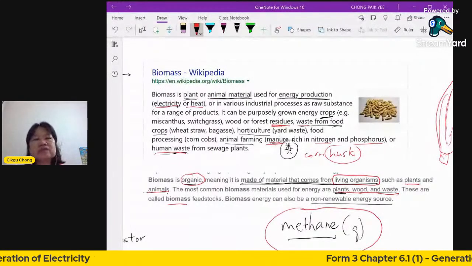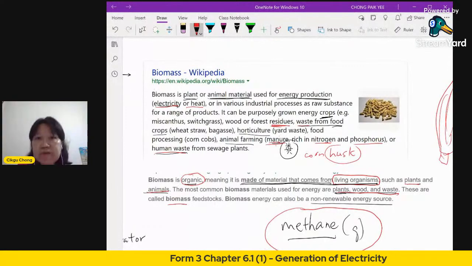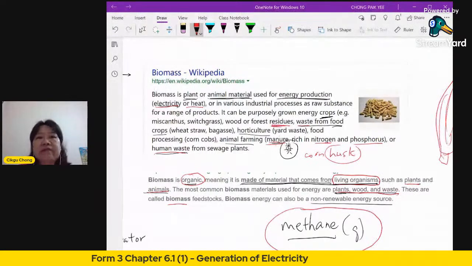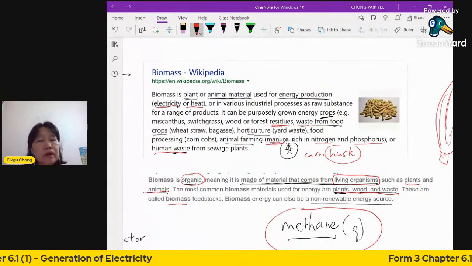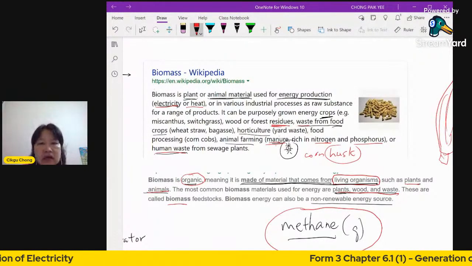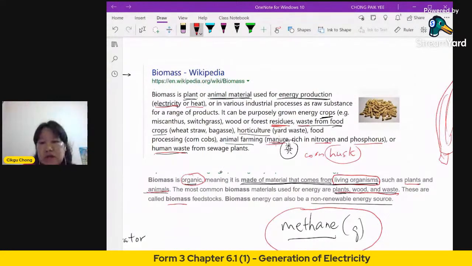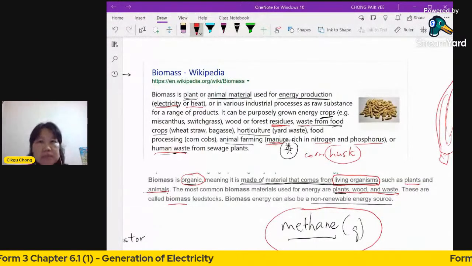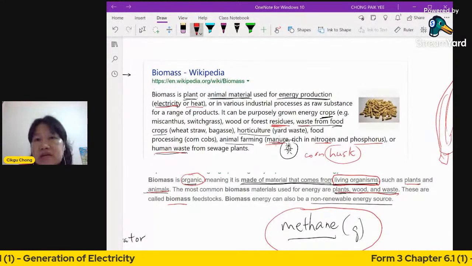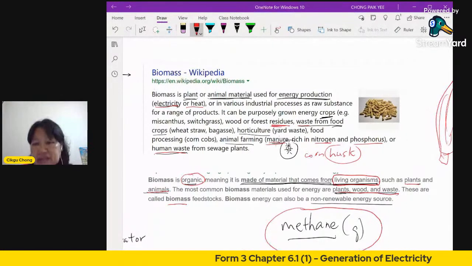Organic, when you say something is organic, for example, I buy organic food, or that farmer carries out organic farming, what does that mean? Organic means it comes from or is made from a living organism. For example, when I say I'm using organic fertilizer, that means I am not using man-made fertilizer.